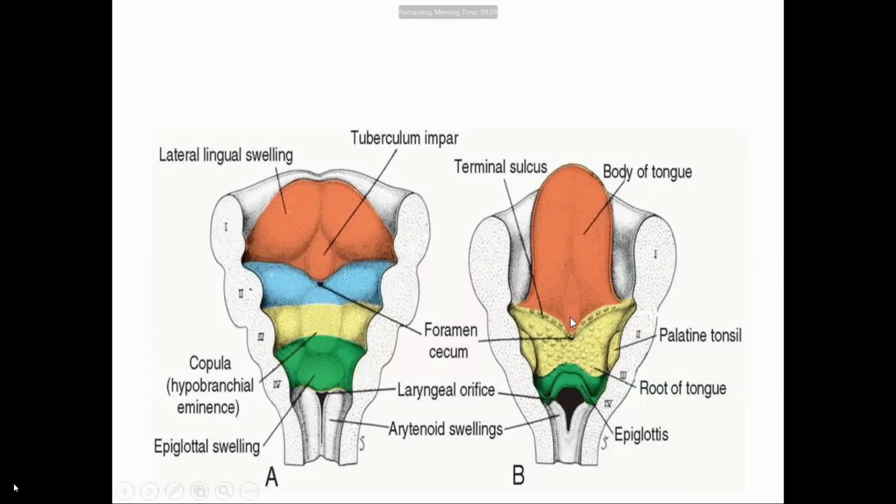And in between, behind the tuberculum impar, is the foramen cecum. Through the foramen cecum, one sulcus extends to the palatoglossal arch. It is named the sulcus terminalis, or the terminal sulcus.